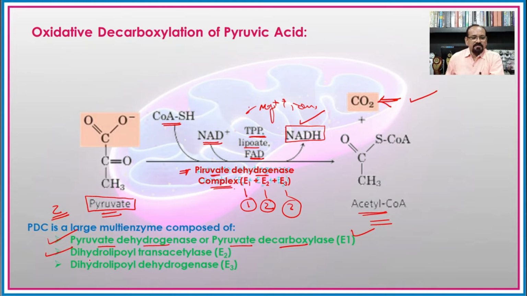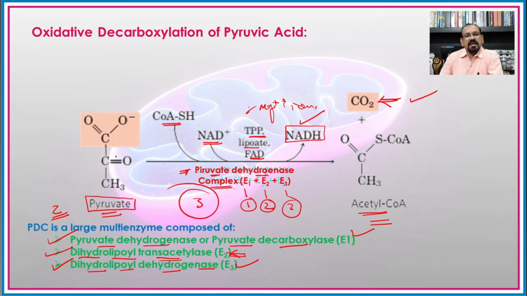Then the second enzyme is dihydrolipoyl transacetylase, which is the second enzyme present in the pyruvate dehydrogenase complex, and dihydrolipoyl dehydrogenase is the third enzyme which is involved in this complex.